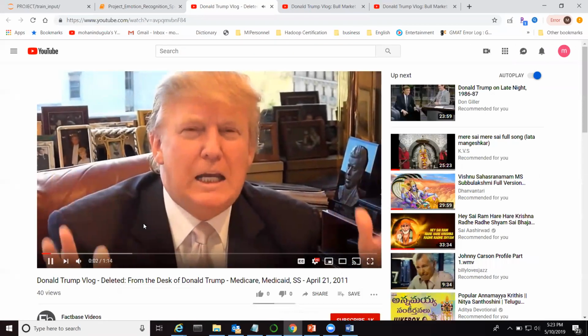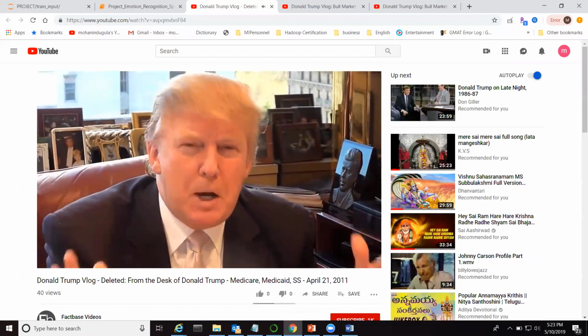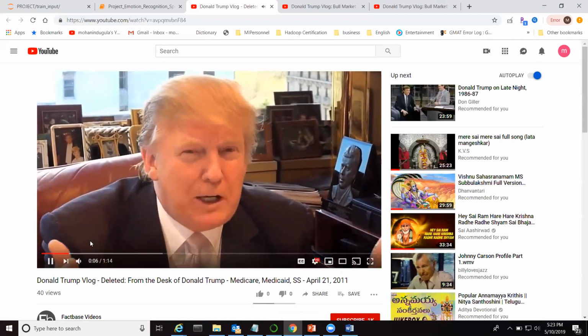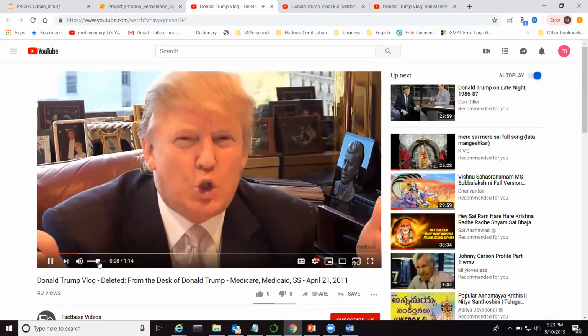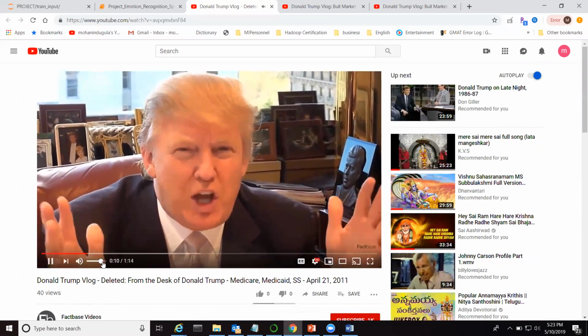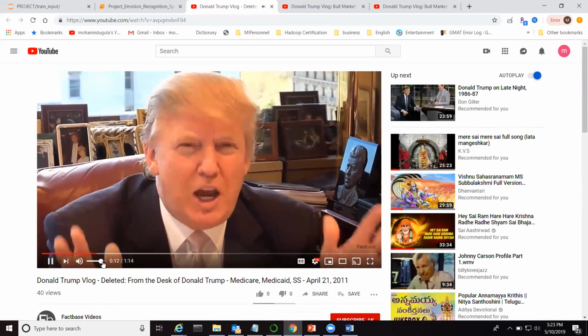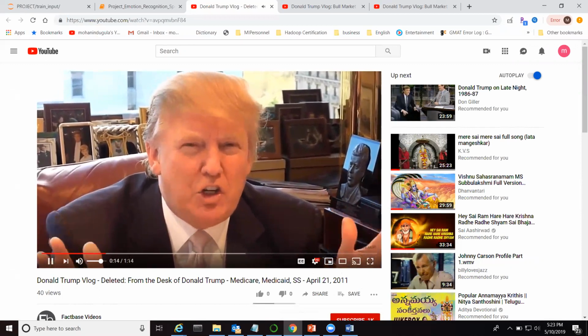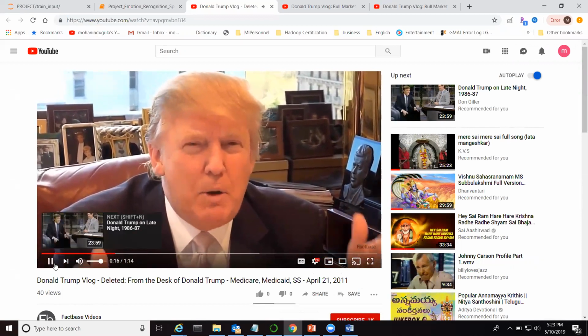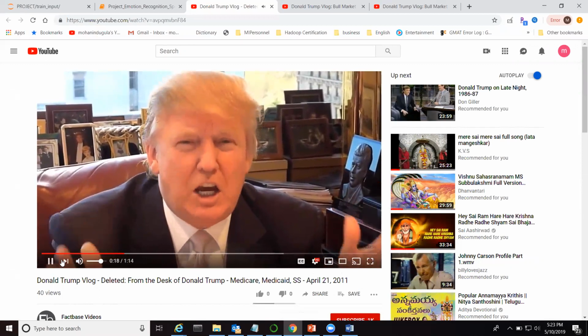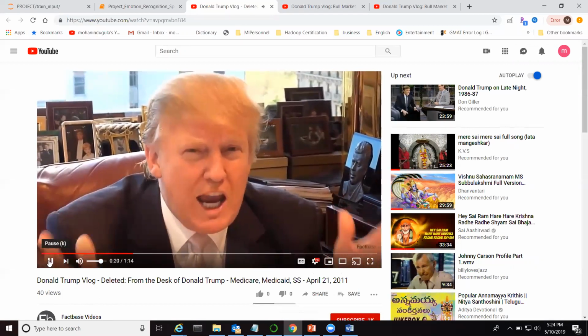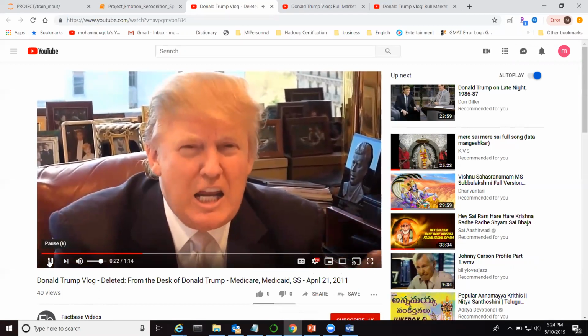Medicare, Medicaid, and Social Security must be saved. The Republicans cannot be led into a trap by the Democrats, and that's what's happening. They must be saved. We have to take care of our senior citizens and our citizens. But in particular, we must take care of our senior citizens. We can't let anything happen, anything.